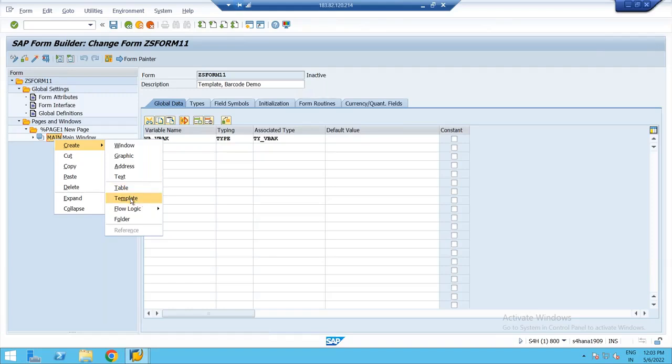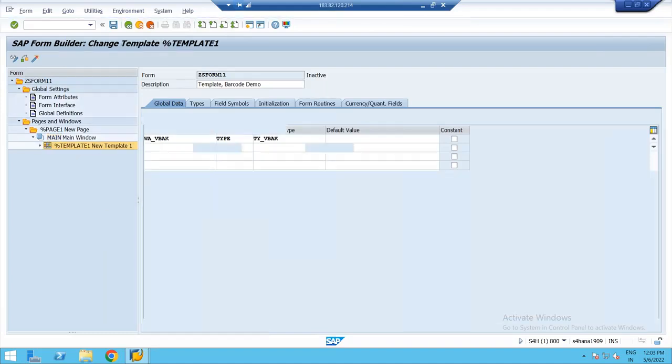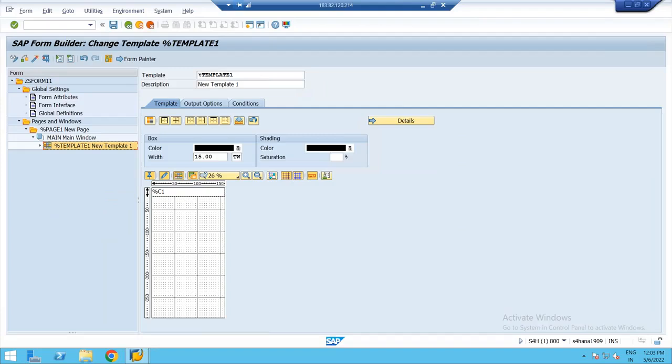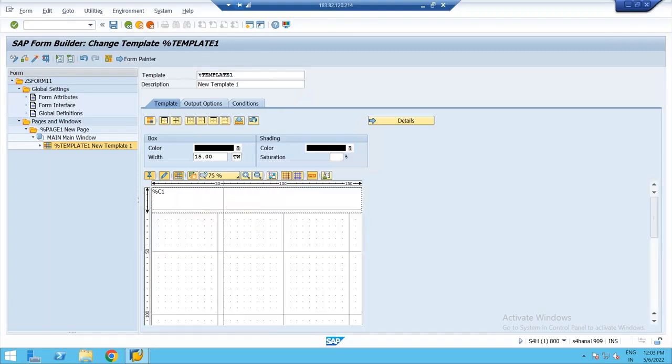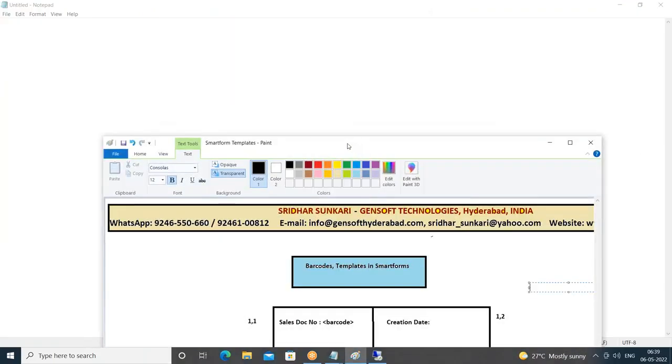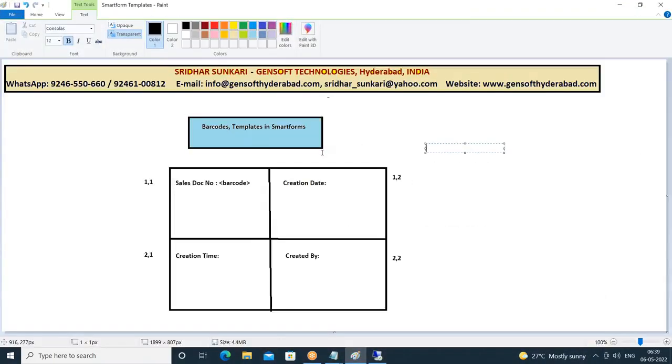So I'll right click on the main window and create a template. The template object got created. Just like a table, it will have the same appearance. It is at 26%; let me make it 75%. So this is my template. By default, in the template tab, it shows you one line type, named %C1. We have only one cell. I have to divide this into 4 cells.